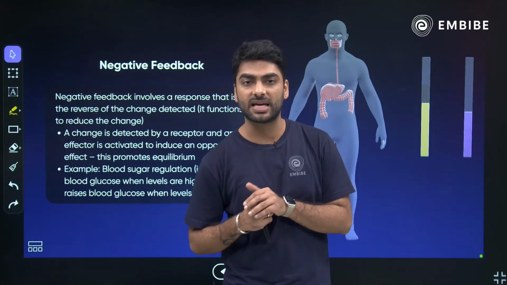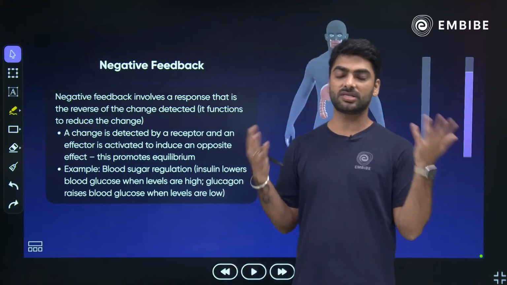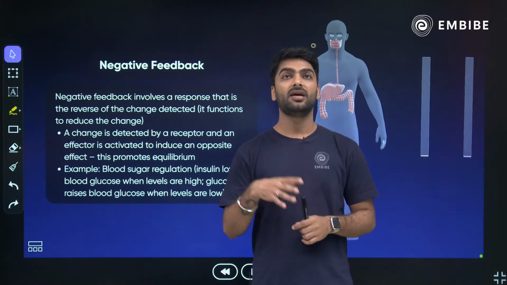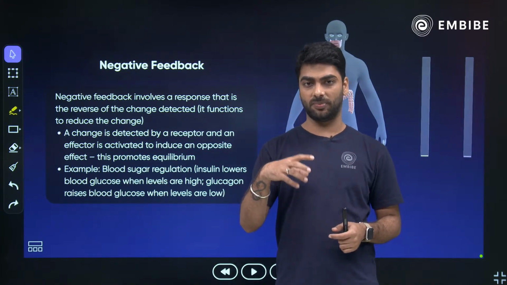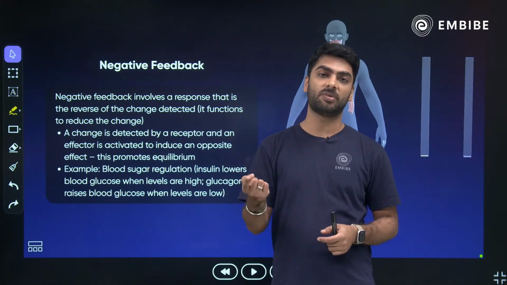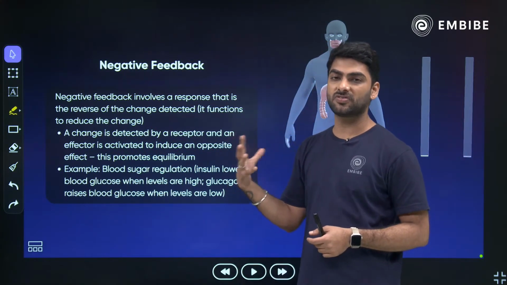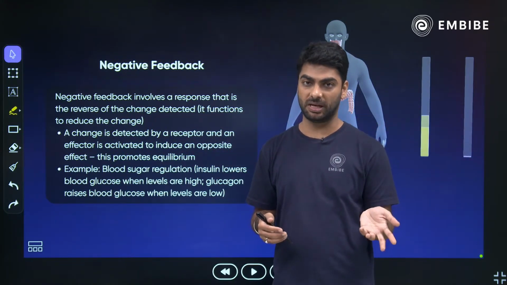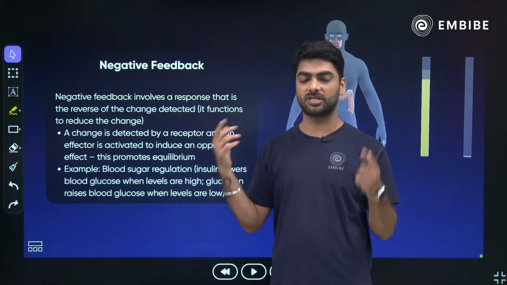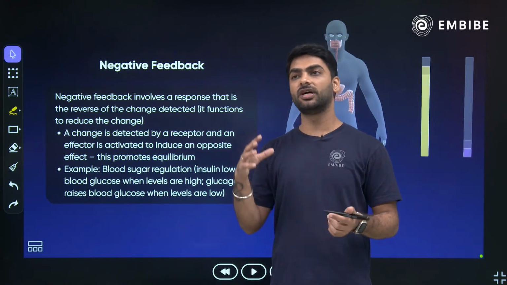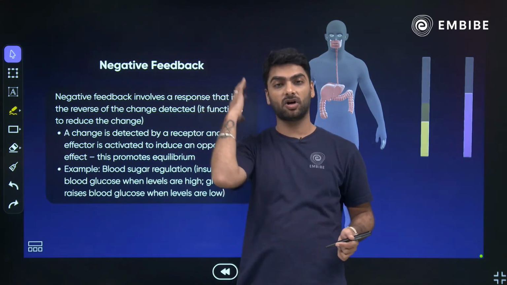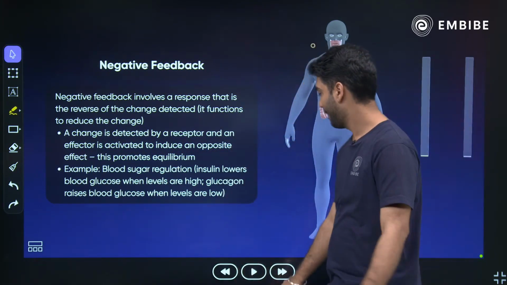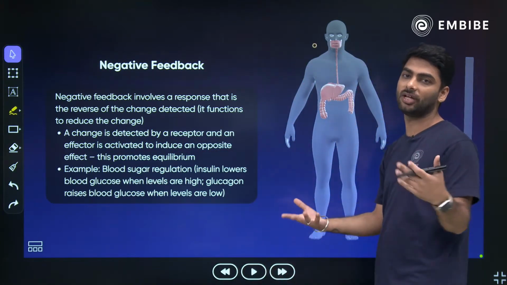Sir, what happens when cerebrum is destroyed? Death, because cerebrum is associated with everything. It is your forebrain. If there is damage to the cerebrum, it depends on what part of the cerebrum is damaged. For example, if somebody meets with an accident and the Broca's area is damaged, the person will not be able to speak. If the occipital lobe is damaged, the person will not be able to see. There are different parts in your cerebrum. But if you are saying it is destroyed, then obviously death.